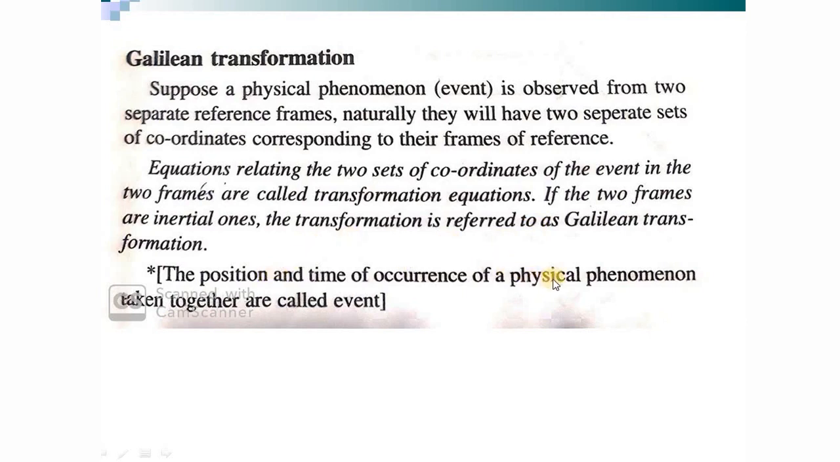And if the position and time of occurrence of a physical phenomenon are taken together, then it is called an event. You just note in mind that the position and time of occurrence of a particular physical phenomenon together are called an event.